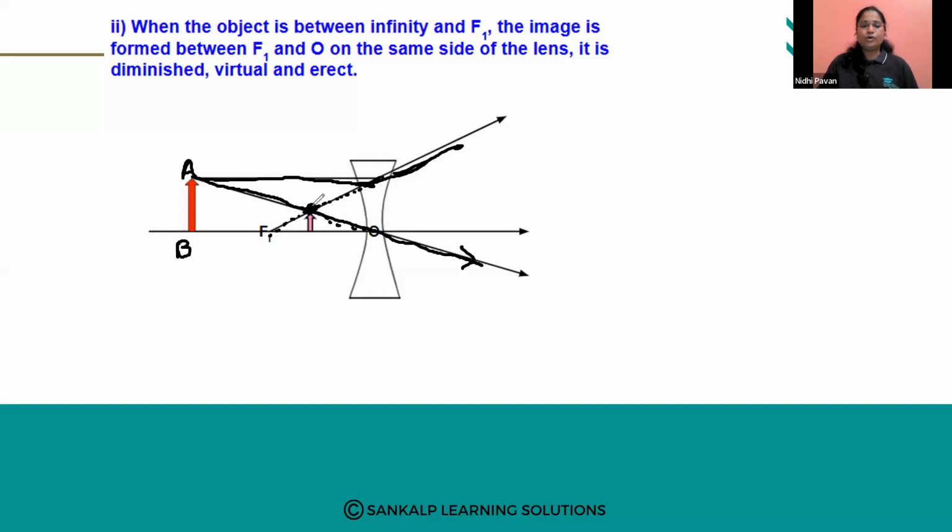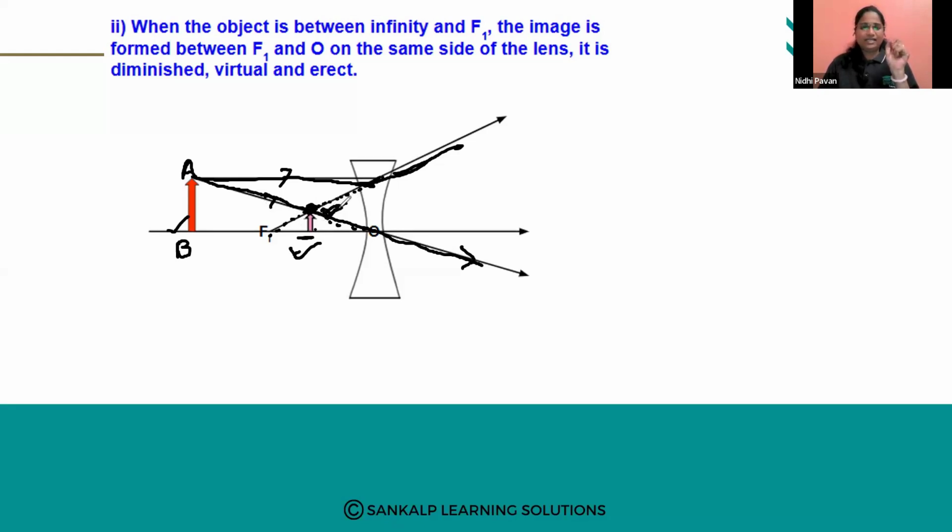So here also the image is formed on the same side of the lens, the side on which the incident rays are passing. When you see the image, guys, it is very, very small compared to the object, and it is erect. See, the arrow mark tip is at the top and the line is at the bottom.